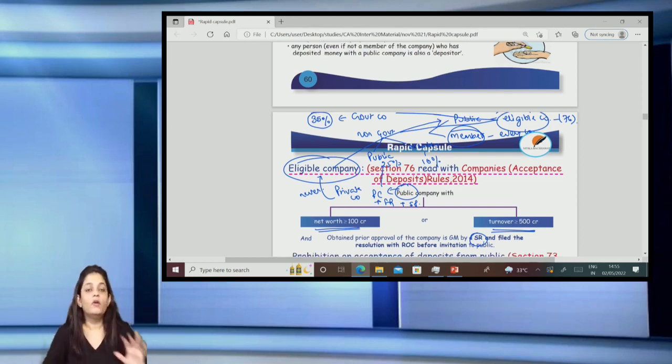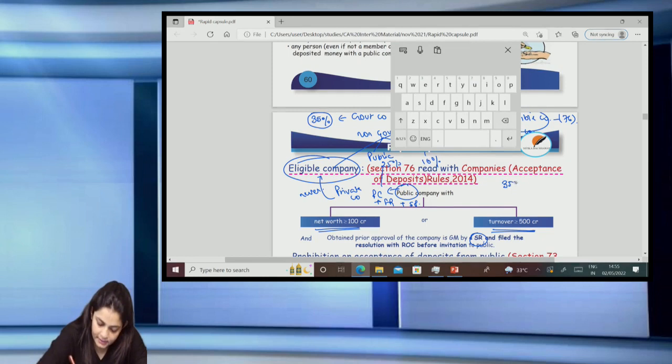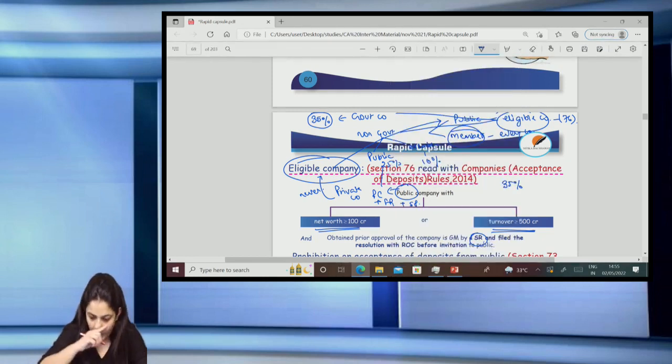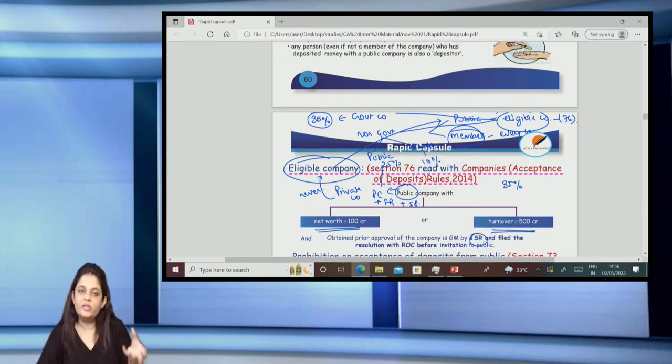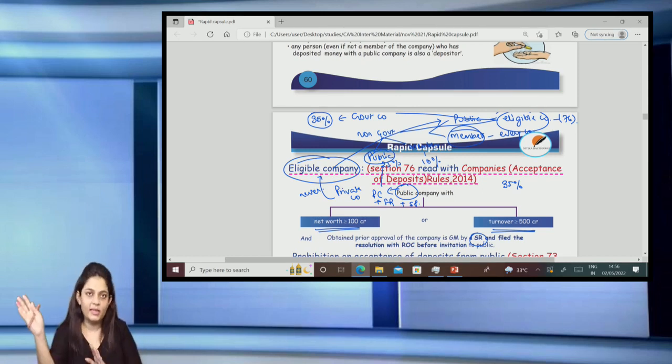Correct? For other companies, that is companies other than eligible companies, the slab is 35%. Again, we already know what 35% is of: paid up capital, free reserves and securities premium. So if it is an eligible company, it can accept deposits from public up to 25% and from members up to 10%.